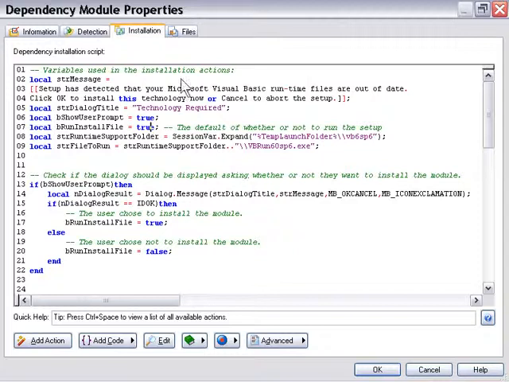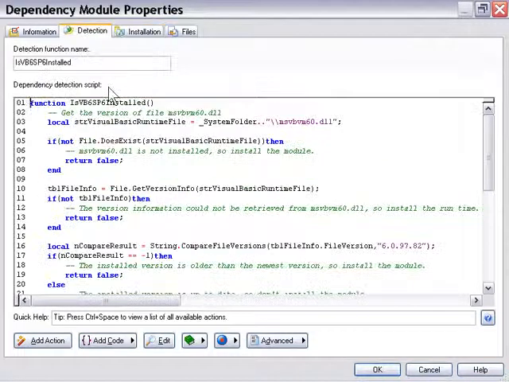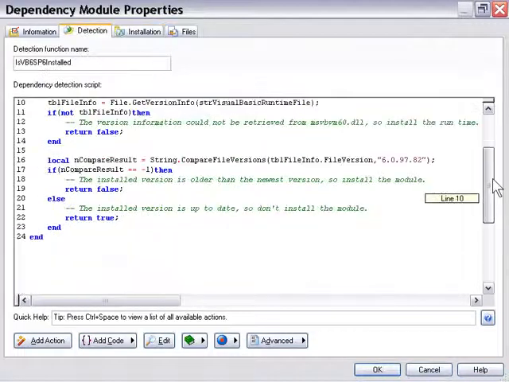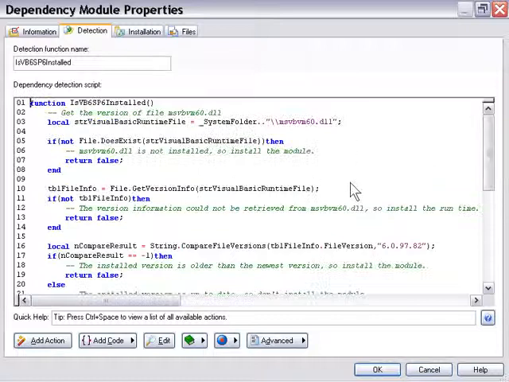So it's very handy. You can come in here and edit your installation script, your detection script. We're under the detection tab now. As you can see, the script is geared towards detecting the correct DLL, and if not, triggering the installation. So for example, if you've created your own technology here, you can set up your own path to your DLL and so on and so forth, or you can edit existing modules too.